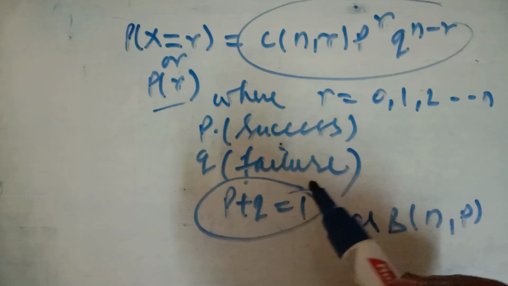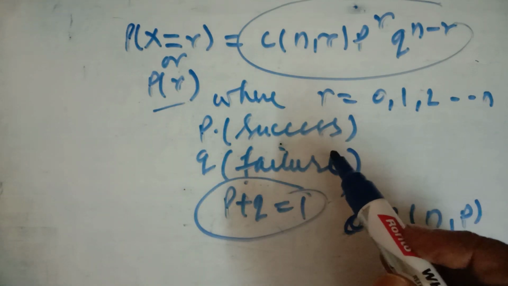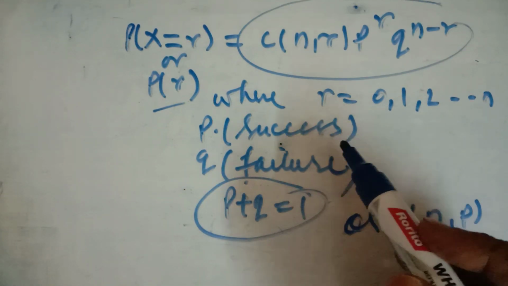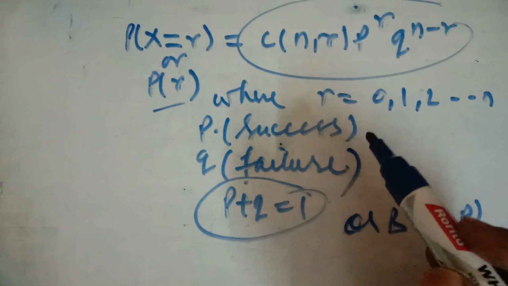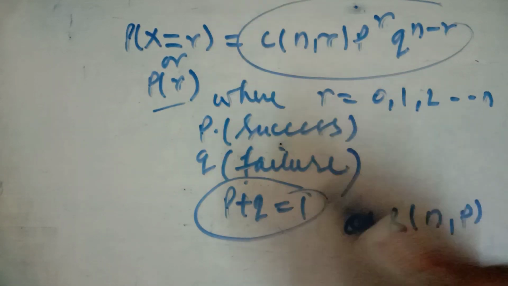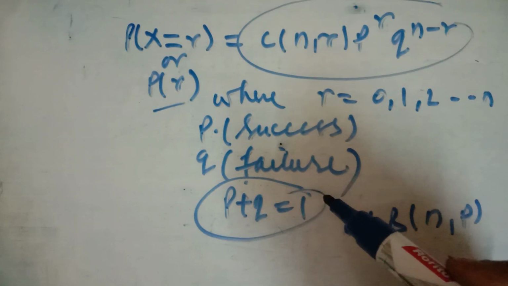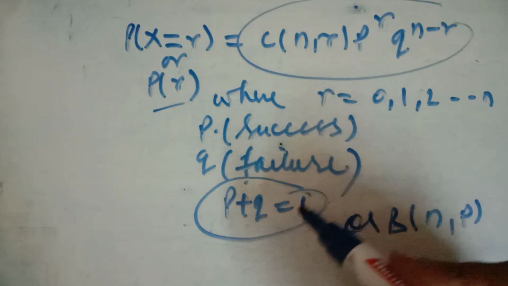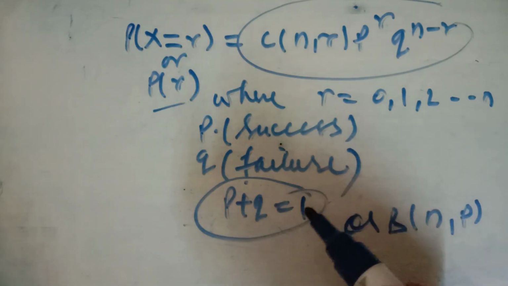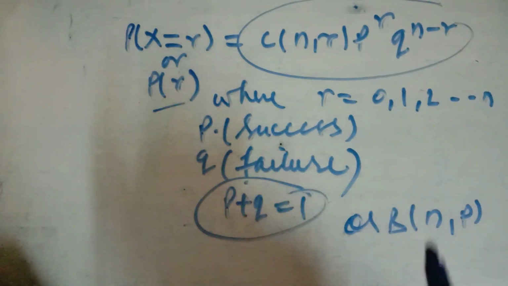So this is used when the number of trials is very large and finite also, and the trials should be independent, and each trial has exactly two outcomes, either success or failure, and the probability of success should remain the same in every trial. So this is the probability distribution by the binomial distribution.